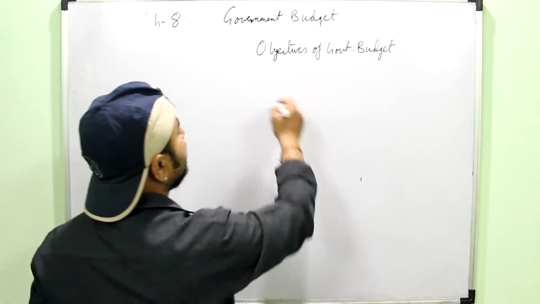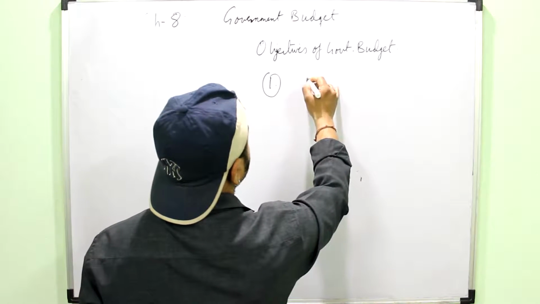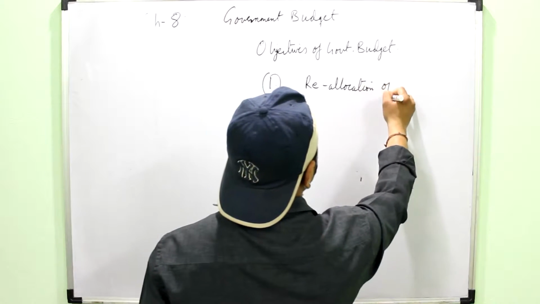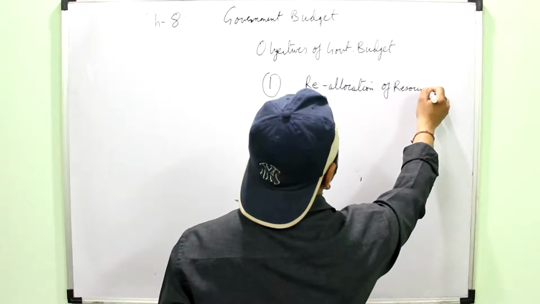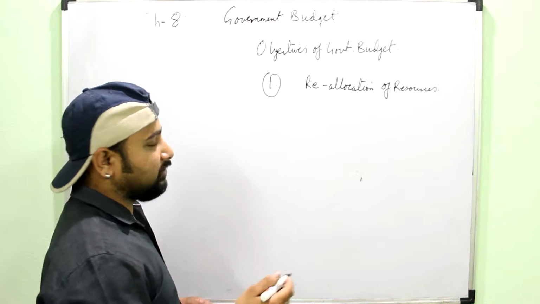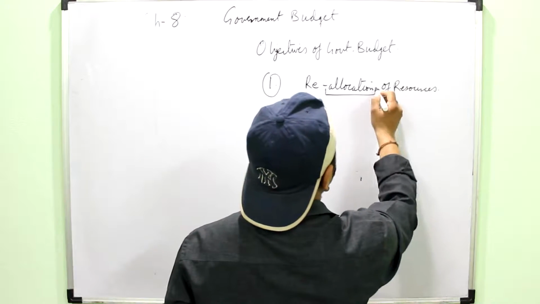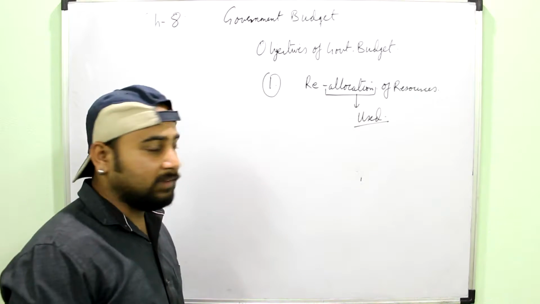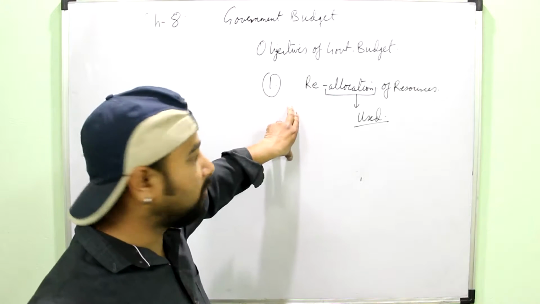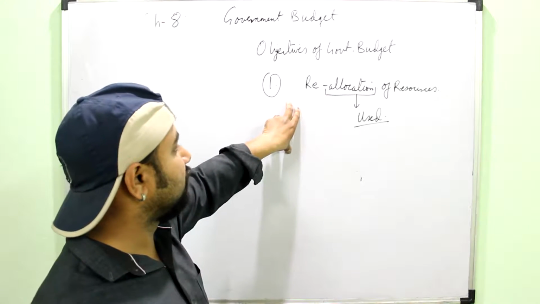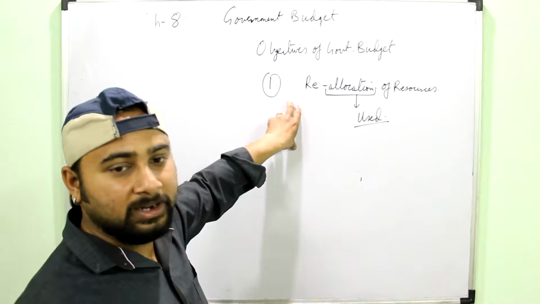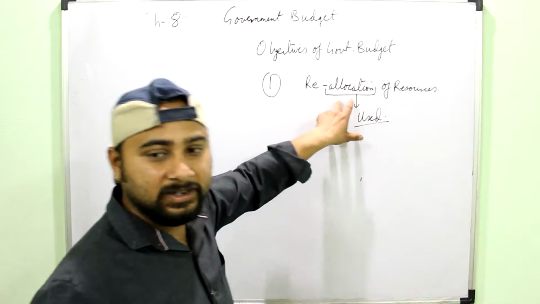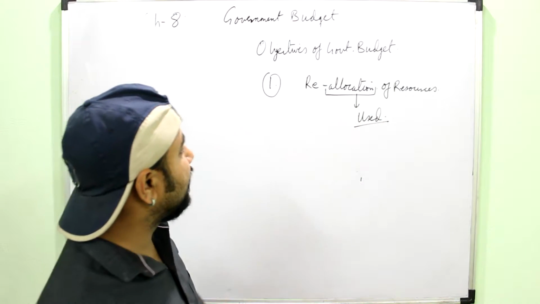The objectives of government budget. The first objective of government budget is reallocation of resources. First of all, let's recall what allocation of resources is. Allocation of resources means where the resource is being used. For example, we have done that a land can be put to many uses, or every resource has an alternate use. So if a school is built on a particular land, it means that this resource has been allocated to a school.